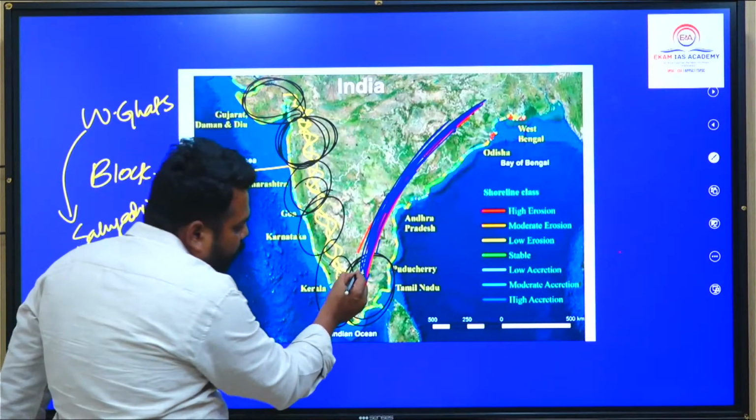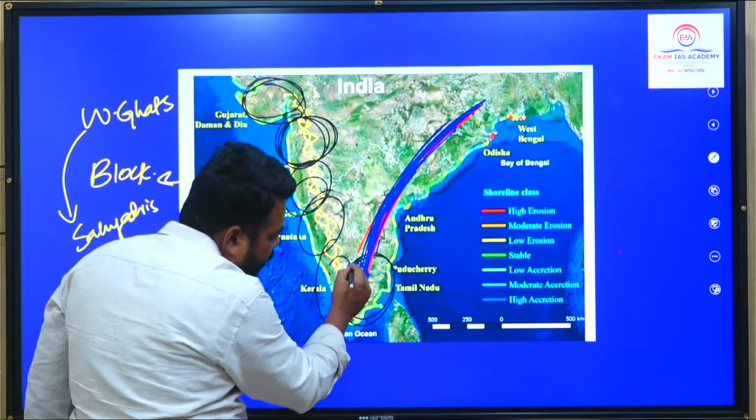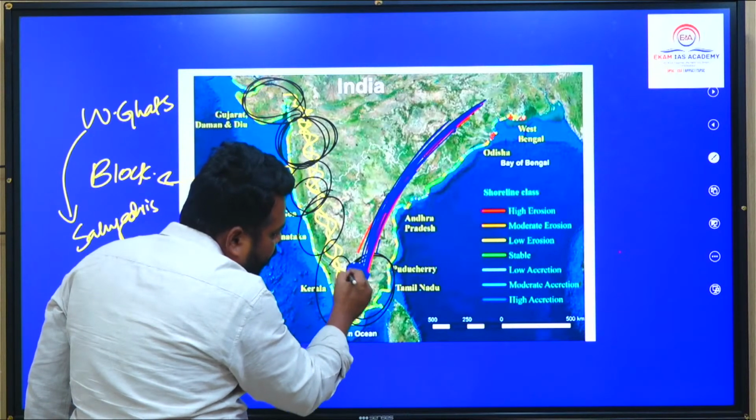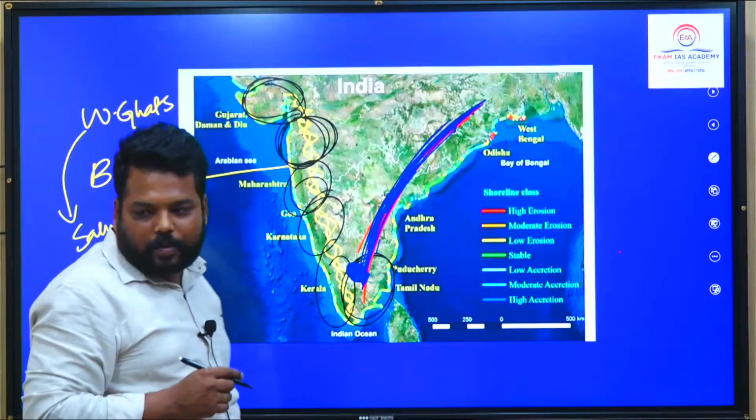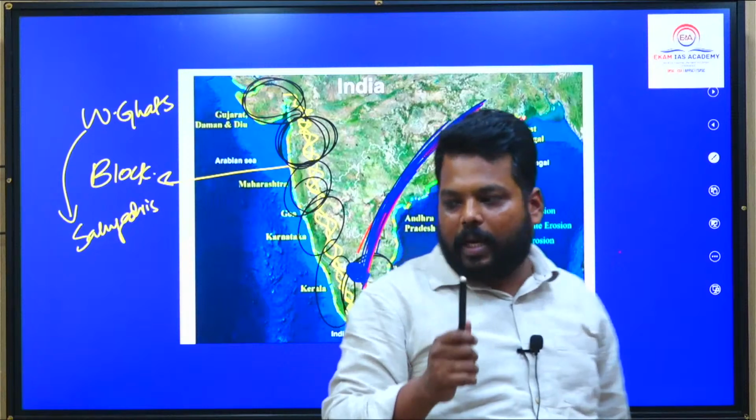But the most important point is that the Eastern Ghats come in contact with the Western Ghats at one particular location which you have to remember: the Nilgiri Hills.